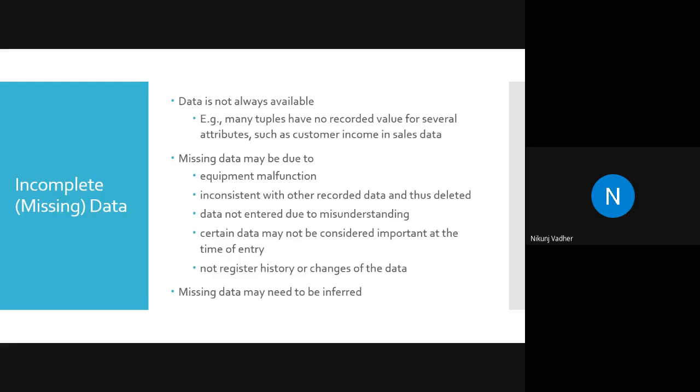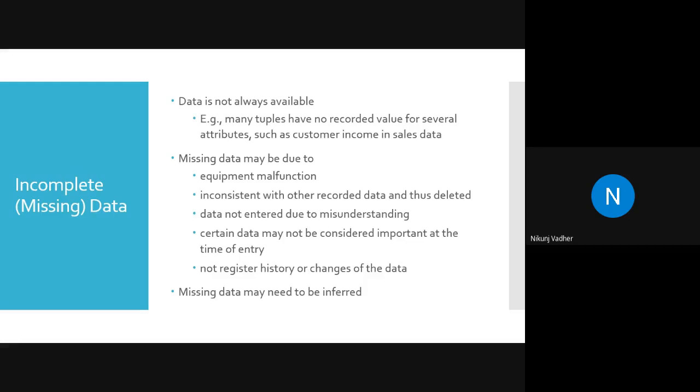Not registered history or change of the data. The best example is database migration. If we are migrating data from an old schema to a new schema, then most of the time when you are preparing the database schema, the data table schema, you will enter that null is not allowed for a particular column.